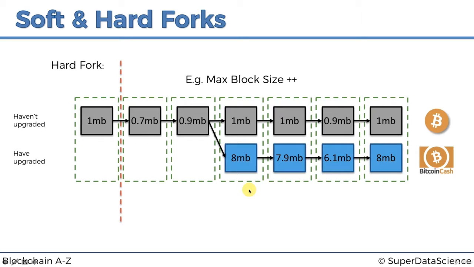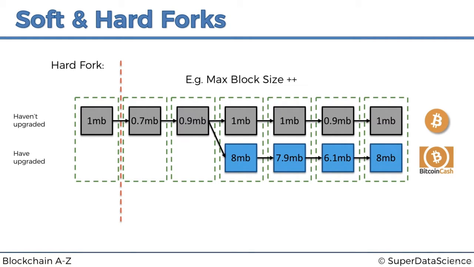A block found by miners who have upgraded will generally never be accepted by the miners who haven't upgraded. And that's why as soon as a block like this comes first, there's a split in the chain, and that's it. From then on forever, there are just going to be separate chains. They will never come back together, simply because it's not backwards compatible. And that's why it's called a hard fork, because it's like a hard change. It doesn't allow for the chains to come back together. It doesn't allow for the miners from the old network to accept those blocks as well. There we go. So that's a hard fork.